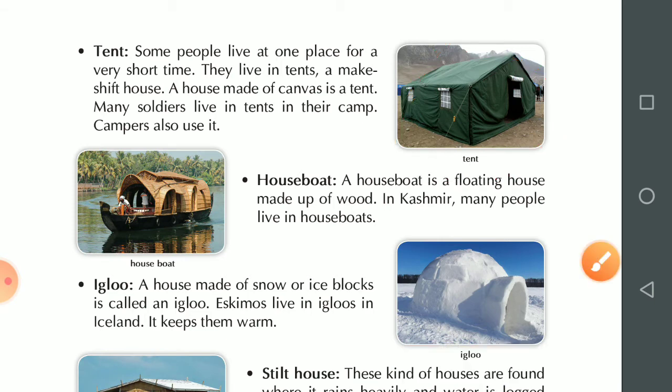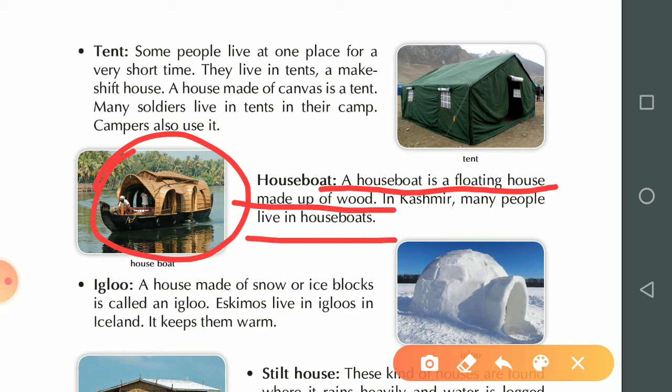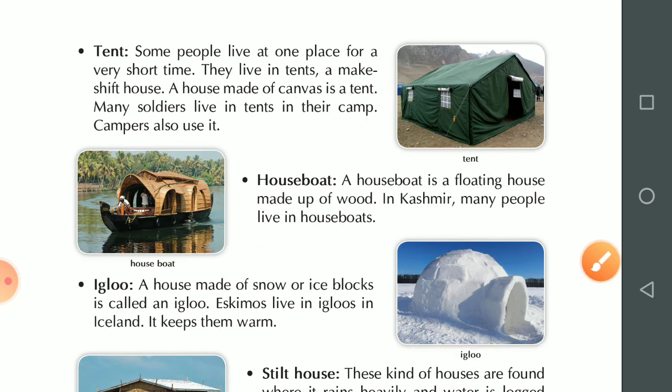Next one is houseboat. You can see in this picture, this is a boat and a house is made on it. A houseboat is a floating house made of wood. In Kashmir, many people live in houseboats. Where can we find this houseboat? We can find it in Kashmir.